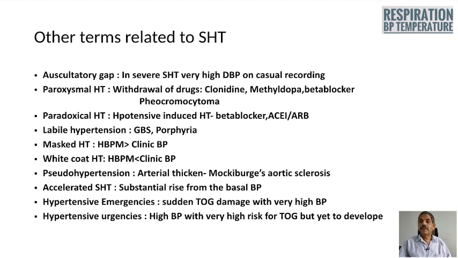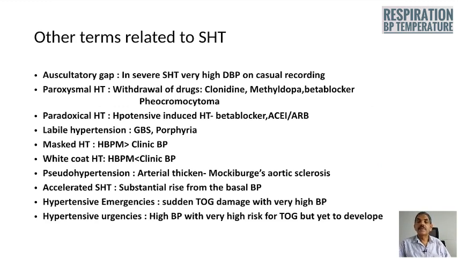Pseudo hypertension means in the case of thickened arteries, we have to apply more and more inflation of BP cuff to occlude the artery, and this is known to produce an erroneously high blood pressure, and it is not at all reflecting the arterial blood pressure, and is known as pseudo hypertension.